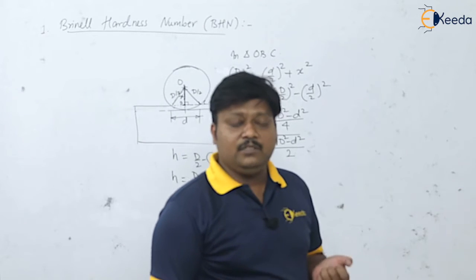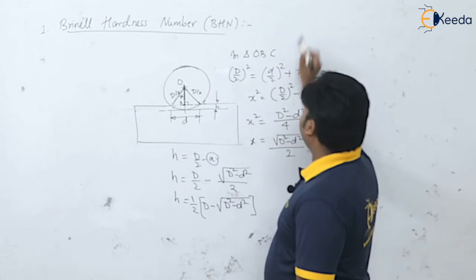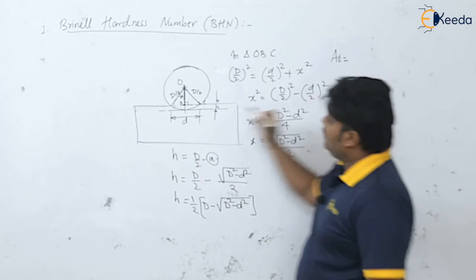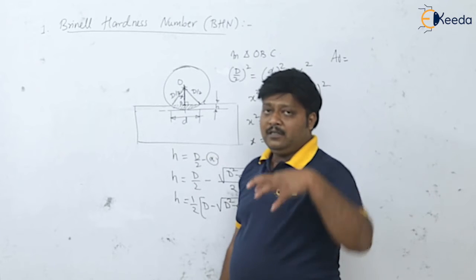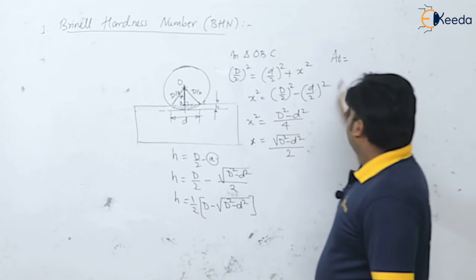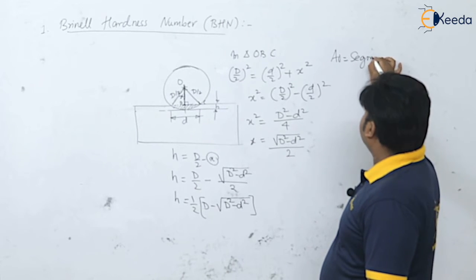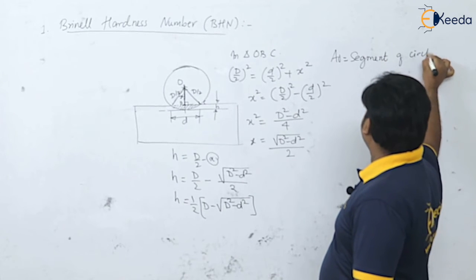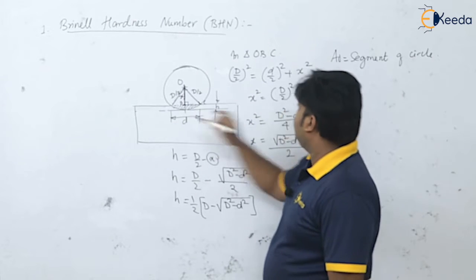And students, we are interested in the indentation area AI, isn't it? So AI is my indentation area, which is nothing but what? This area. जितना बॉल अंदर पेनिट्रेट हुआ है मटेरियल सरफेस के अंदर, राइट? So that indentation is equal to nothing but the segment of circle, isn't it? So which segment? This segment. So how to calculate the area for this segment?